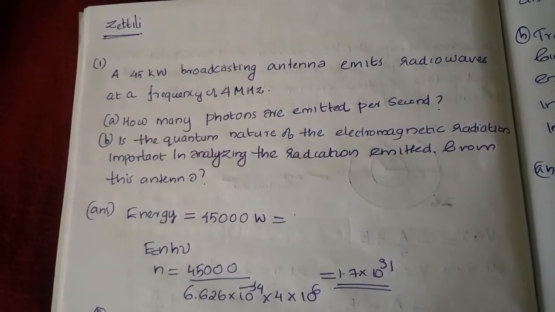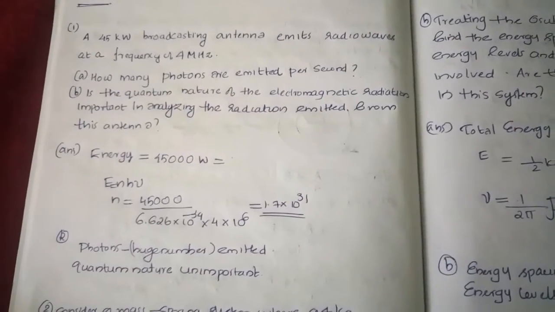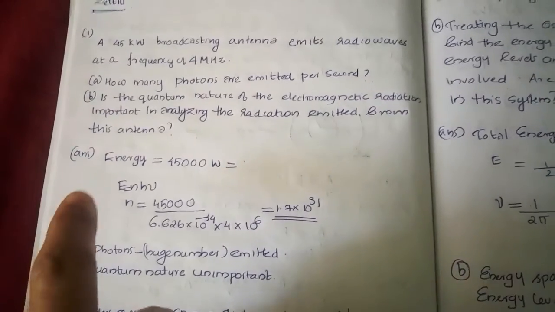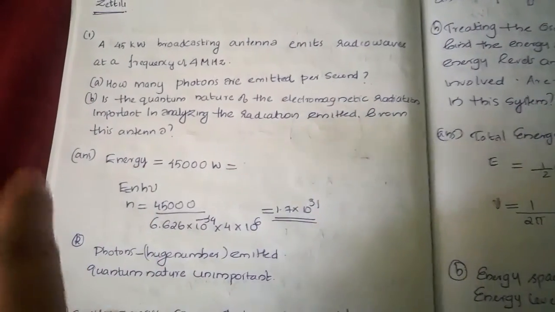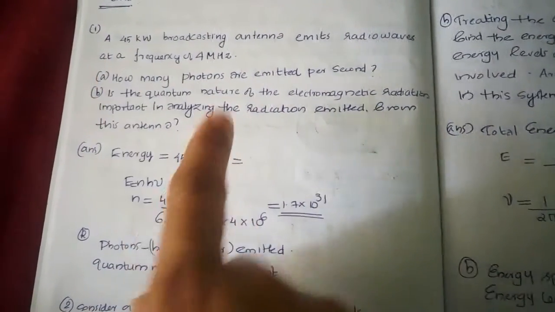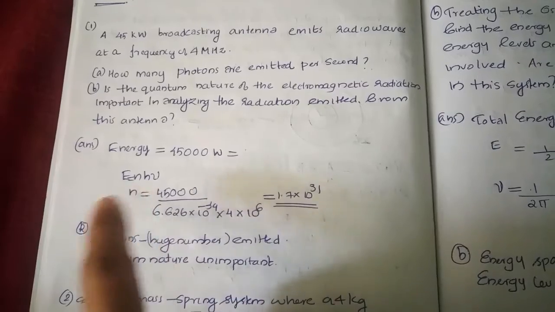So we know that here the energy of the radio wave is equal to nhν, and here that is given as 45,000, that is 45 kilowatt, and E is equal to nhν. You know that n is equal to E by hν.